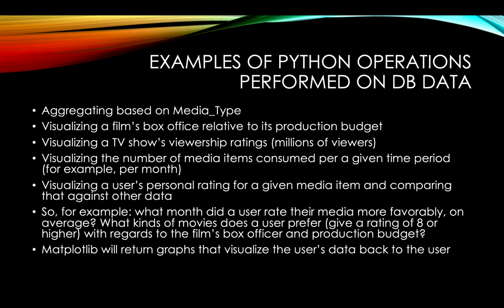So, examples of the Python operations performed on the database data. In a moment I'll quickly run through some of the tables, so this will make more sense. But some specific things I could do is aggregate based on media type of the media captured in the database. I could visualize a film's box office relative to its production budget, so things like were films profitable in their domestic and international box office compared to the production budget. If they were, by what percentage did they multiply their production budget, things like that. Visualizing a TV show's viewership ratings, since that's a field I capture pretty often in terms of millions of viewers.